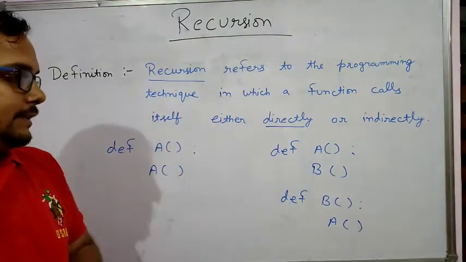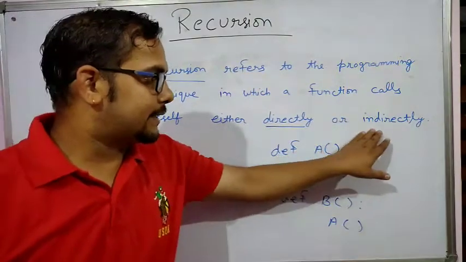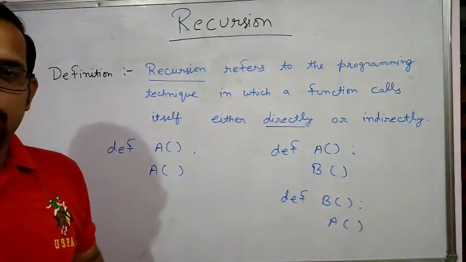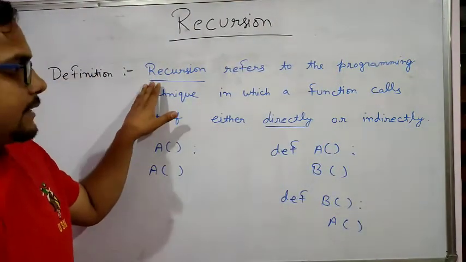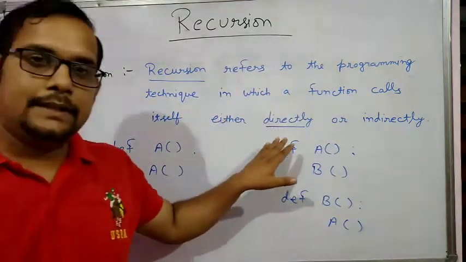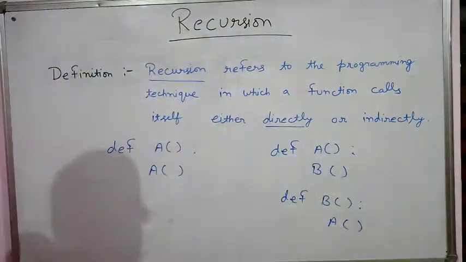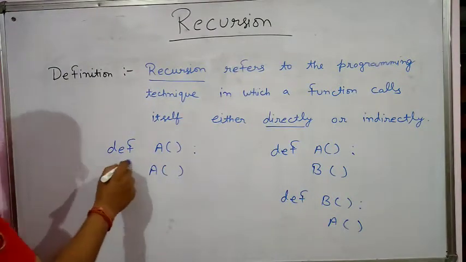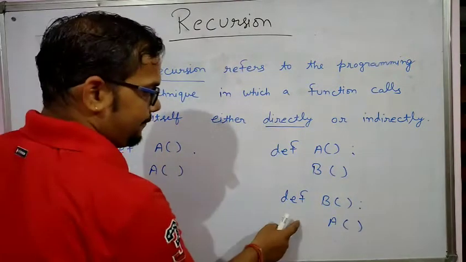This is known as the indirect method of function calling. So recursion is a technique where the function calls itself either directly or indirectly. This is the case of direct function calling, and this is indirect function calling.